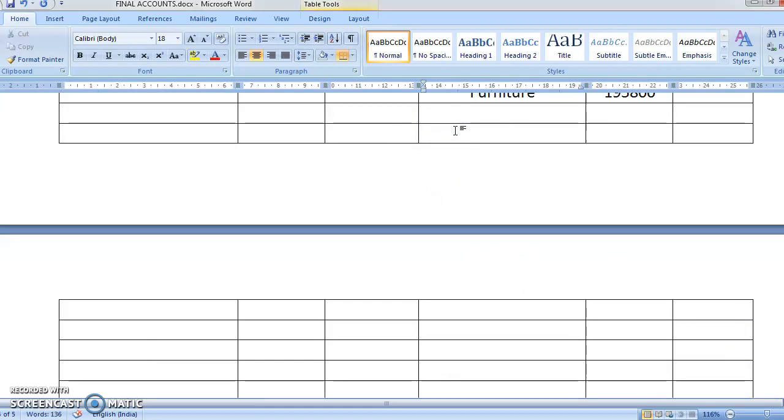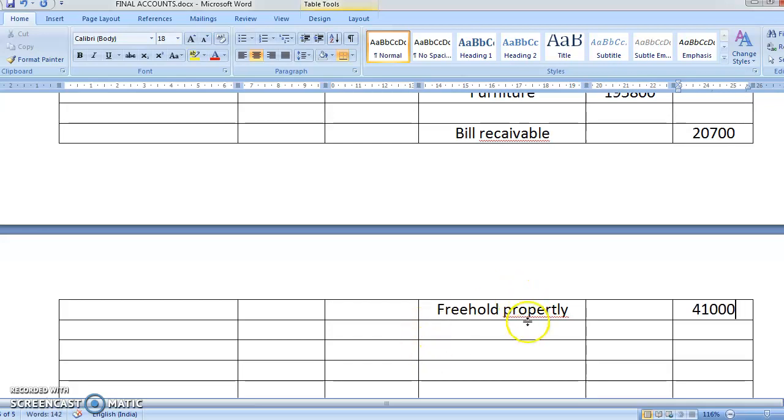The next item was bill receivable. Even bill receivable does not have any adjustment, so you are directly putting it in the outer column, 20,700. Your next item was freehold property. Freehold property is also not having any adjustment, so that will also go in the outer column, that is 41,000.